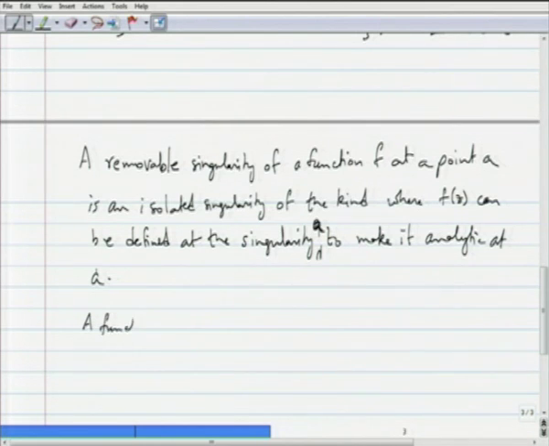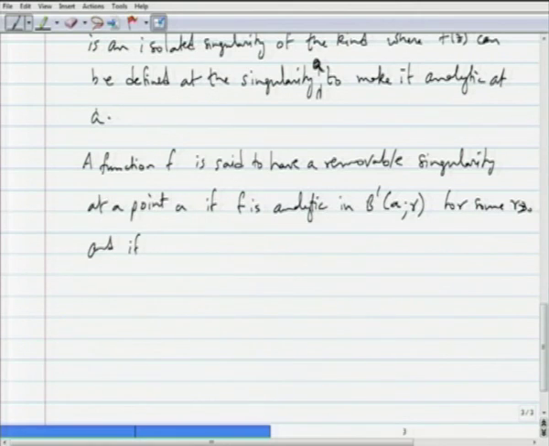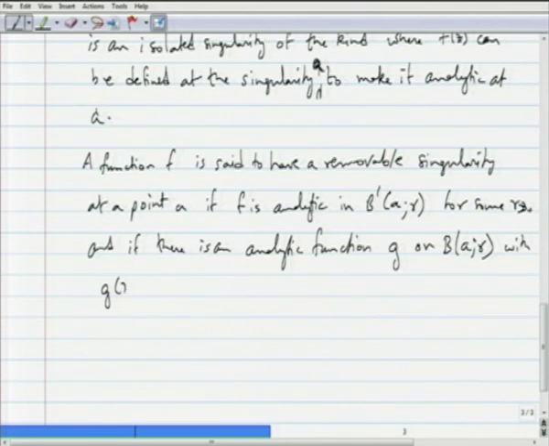A function f is said to have a removable singularity at a point a if f is analytic in B prime (a, r) for some r positive, and if there is an analytic function g on the whole of B(a, r), which means it is already defined at the point a itself, with g(z) equal to f(z) for z belonging to B prime (a, r).